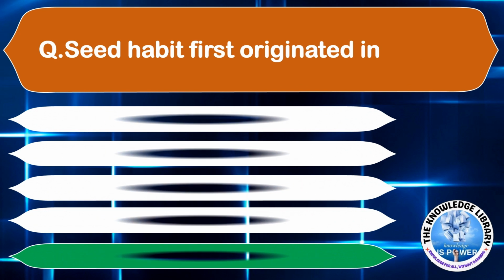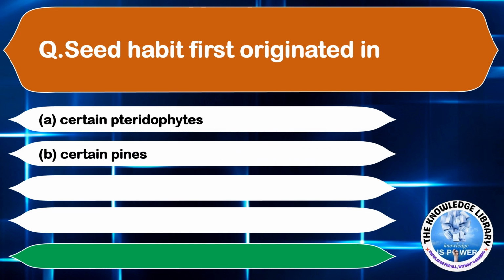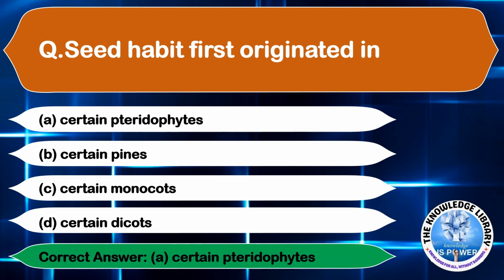Seed habit first originated in option A, certain pteridophytes, option B, certain pines, option C, certain monocots, and option D, certain dicots. The correct answer is option A, certain pteridophytes. Moving on to the next question.